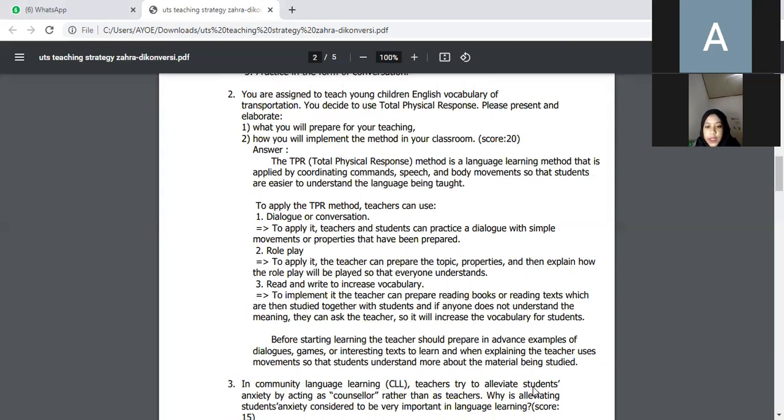Before starting learning, the teacher should prepare in advance examples of dialogues, games, or interesting text to learn. And when explaining, the teacher uses movements so that students understand more about the material being studied.